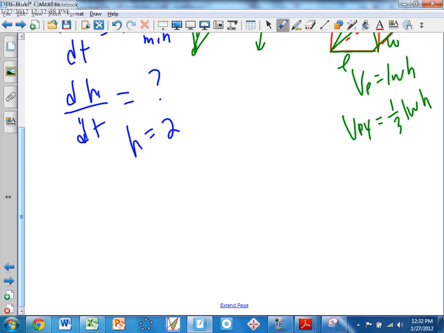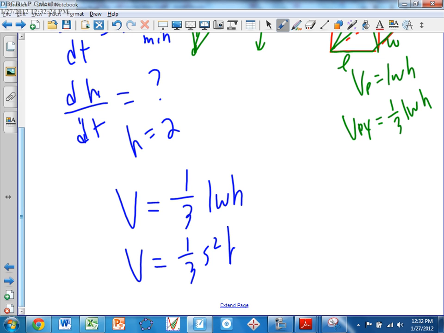We know that the volume of a pyramid is 1/3 LWH, but L and W are both the same, aren't they? Aren't L and W both 6? It's a square base. So why don't we call it V equals 1/3 S squared H. Again, L and W are both 6. It's a square base, so call that S squared now.